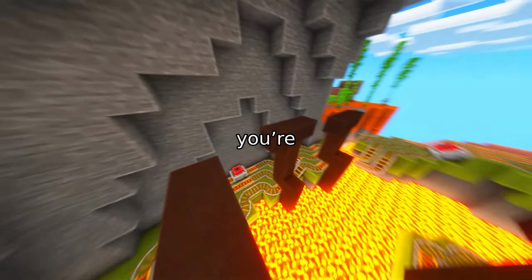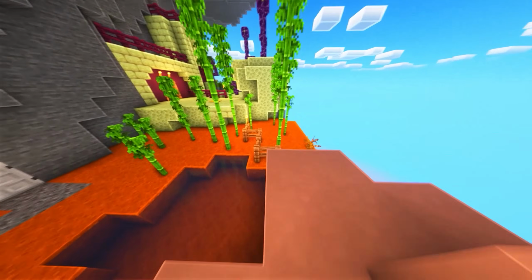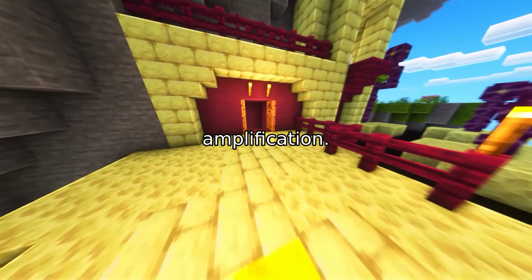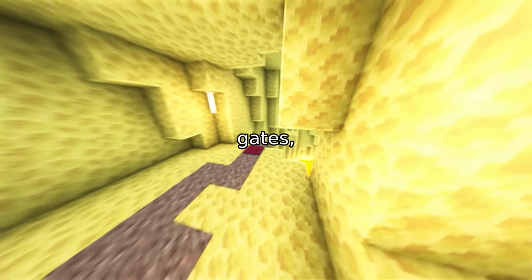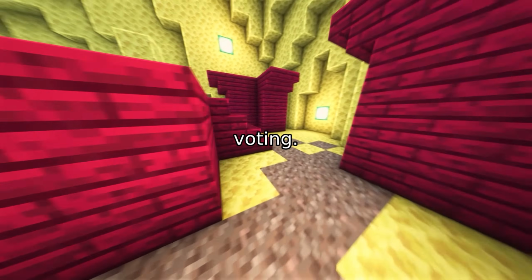Apply a second gate, and you're at 0.978. 4 gates get you to 0.999. This is geometric amplification. Each gate multiplies the odds, so reliability grows exponentially with the number of gates, provided the verifier maintains discrimination. Now let's compare this to voting.